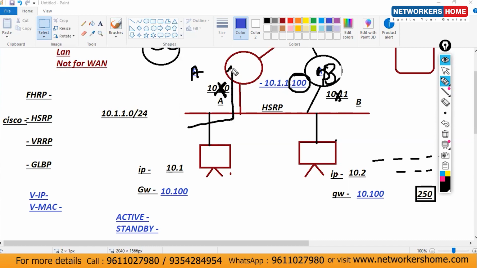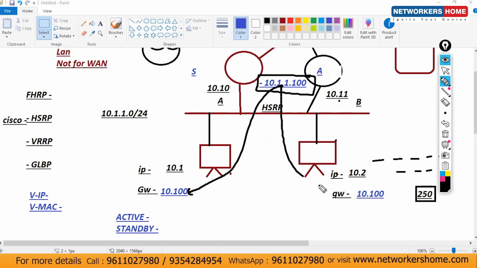My traffic was going from where? From here only. And what was the gateway we were using? .10. But after that, what happened? This router went down, it is now in the down state. And now what is the IP? .11. So we have to make it .11. That is not a feasible solution. That's why they came with FHRP. And FHRP came with which concept? Virtual IP. Now assign the gateway as a virtual IP. Clear, guys?